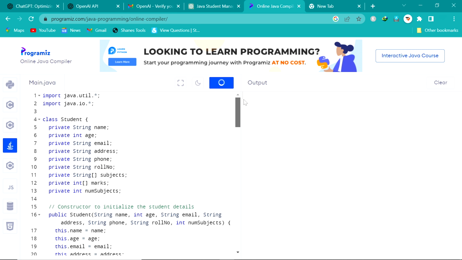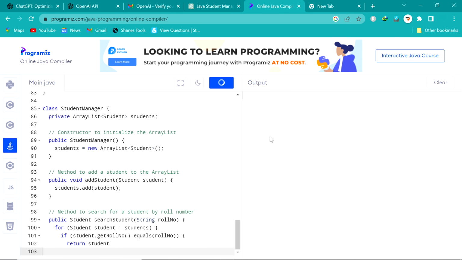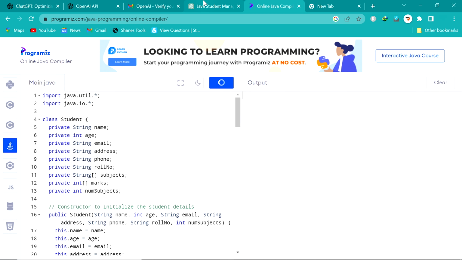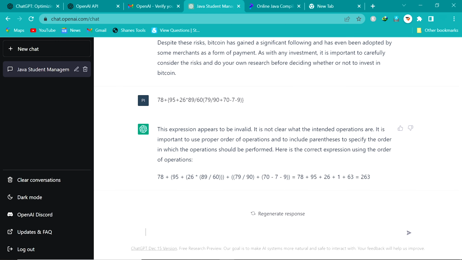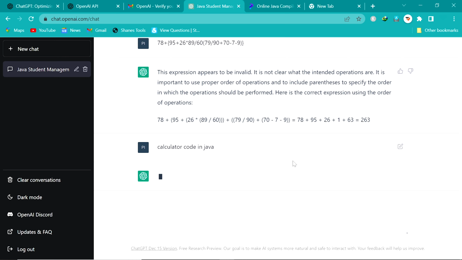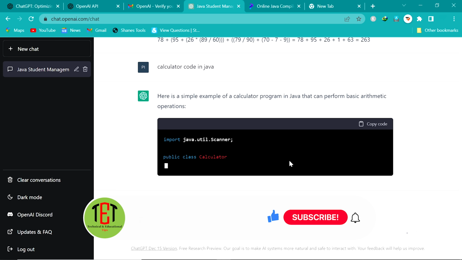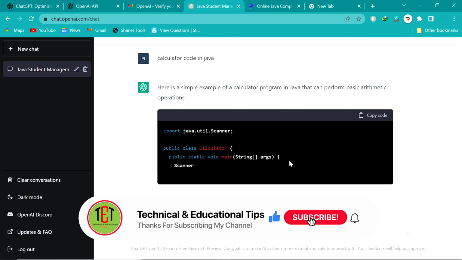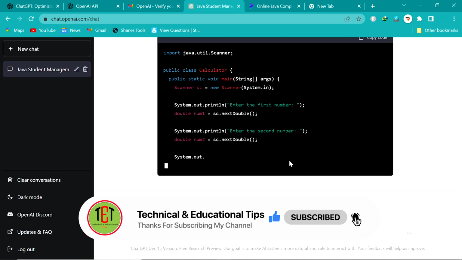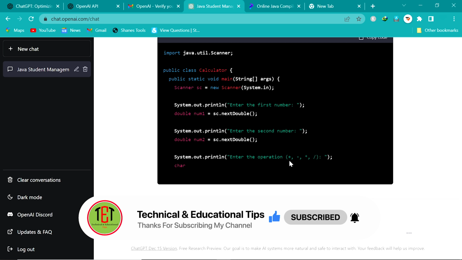Now we go back. This program is so lengthy. I think it takes more time and video will be so long. So we go back to ChatGPT and write here small code. I think we write the code here for calculator. Small code. We need calculator in Java. Calculator code in Java. And send the response. Click here. Now you can see here it is writing the calculator code in Java. You can also get the answers of small coding project.